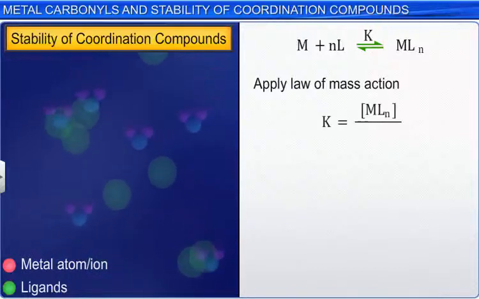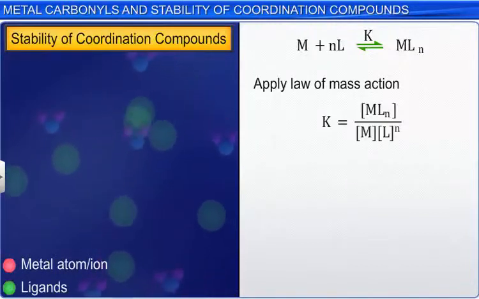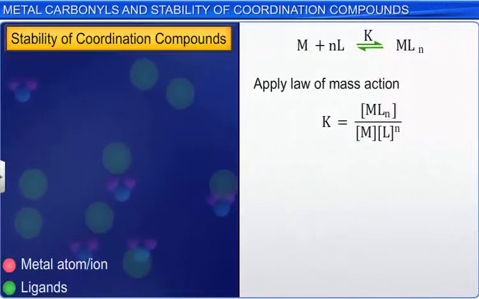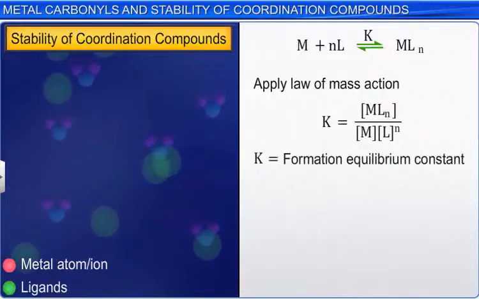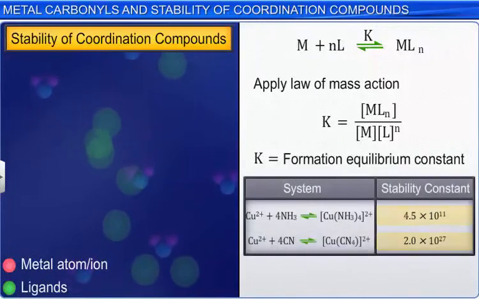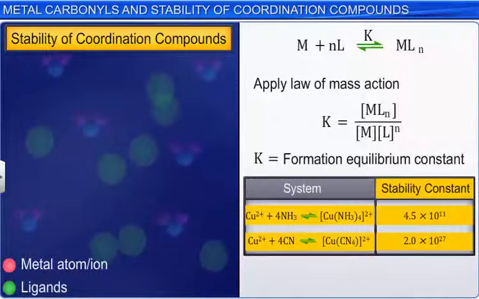Here, K is known as the formation equilibrium constant or the stability constant of the complex. The numerical value of the stability constant is a measure of the stability of the complex in solution. The greater the value of the stability constant, the more stable is the complex.